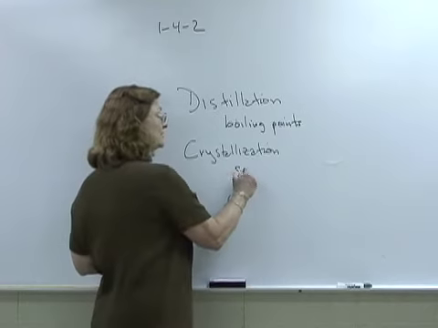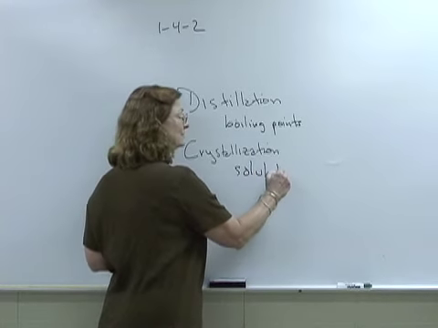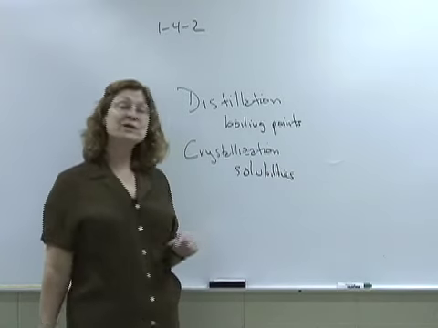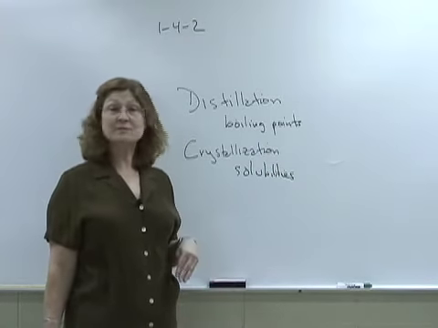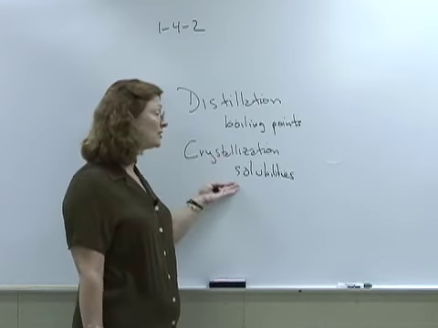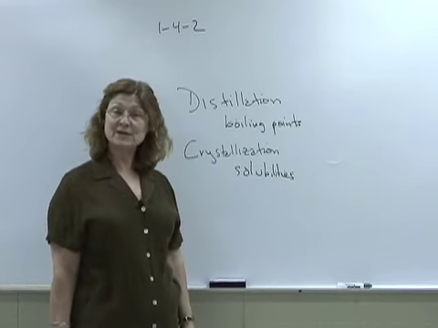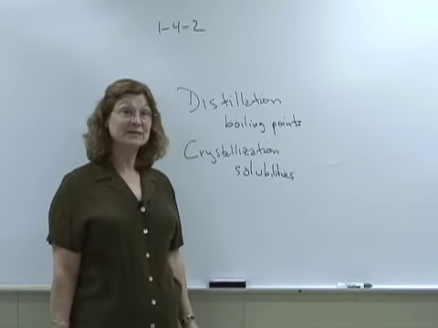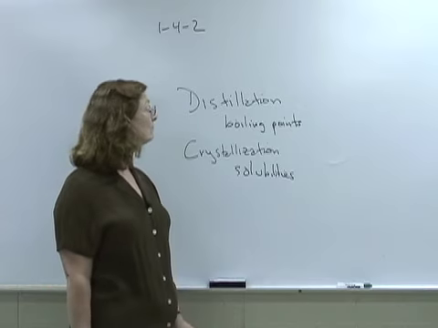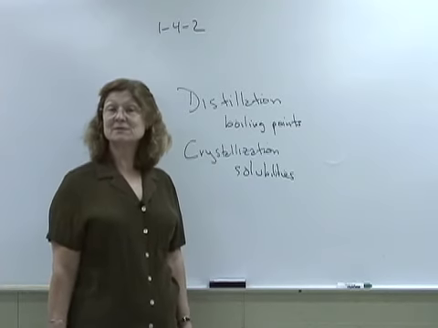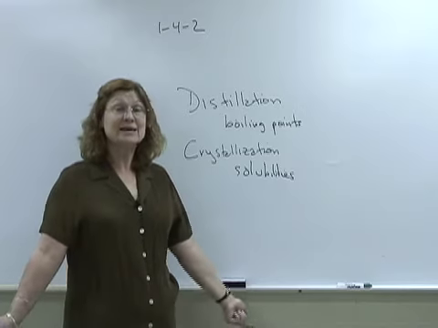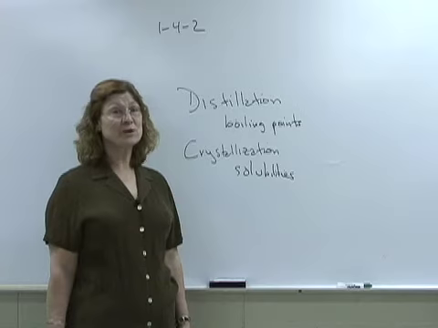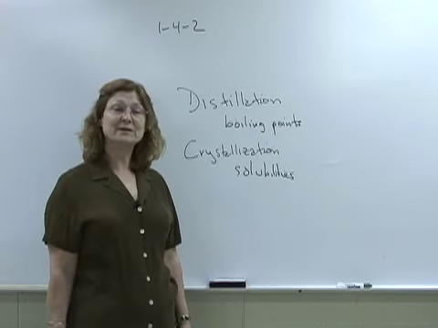Crystallization uses differences in solubilities. Some things will dissolve in water and some things won't. So we can use differences in solubilities to separate these mixtures, and we call that crystallization because they may crystallize in different solvents. Another way is magnetism. Sometimes we separate iron filings out of sand using a magnet. So there's a variety of different methods that we can use to separate mixtures using their physical properties.